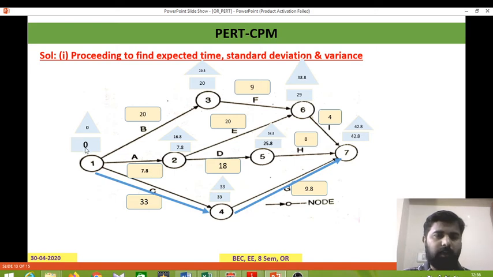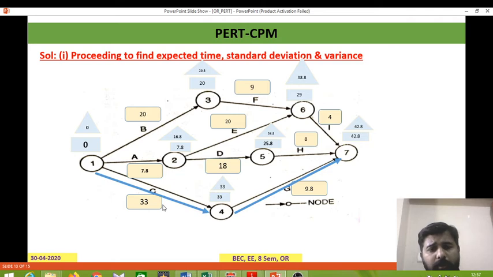This is the earliest start time, and this 27.8 is the expected timing. These are the expected timings: 20, 7.8, 33, 18, 20, 9, 4, 8, 9.8. These are the calculated expected times, where t is calculated from all three estimates. From that this is calculated, and then the expected finish time. This is based upon the critical path method, and the same thing is calculated for all the remaining ones. Then the identification of the critical path.